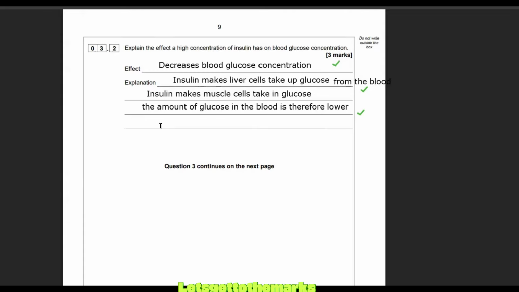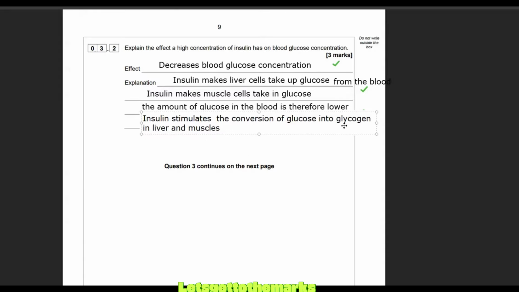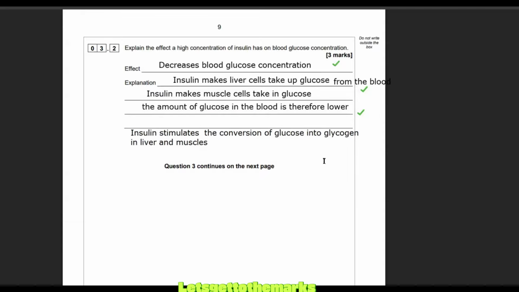Now, another thing that it does, insulin basically stimulates or activates, however you want to say it, the conversion of glucose into glycogen in liver and muscles. Glucose is a monomer, a single unit of sugar, and it joins together to make a polymer, a really long chain of sugar molecules called glycogen. So the glucose doesn't even exist anymore, but it's been taken out of the blood anyway. So you could put that as an extra point there. And let's move on.